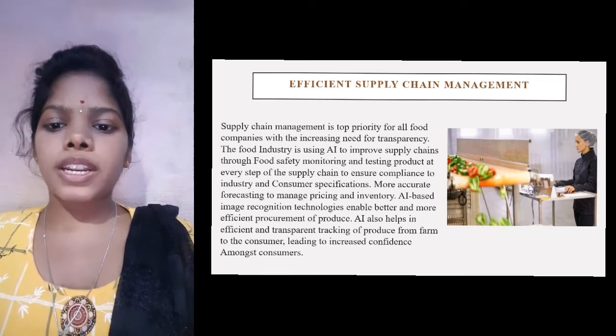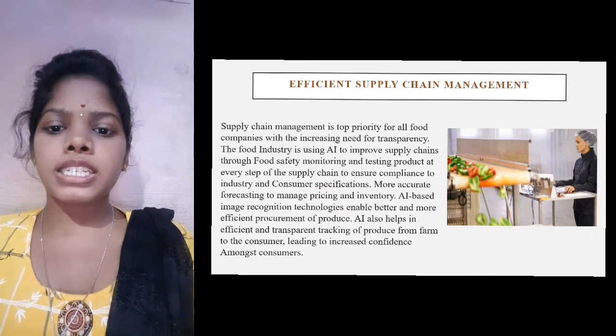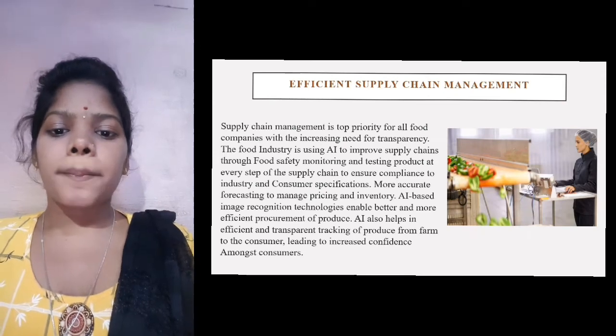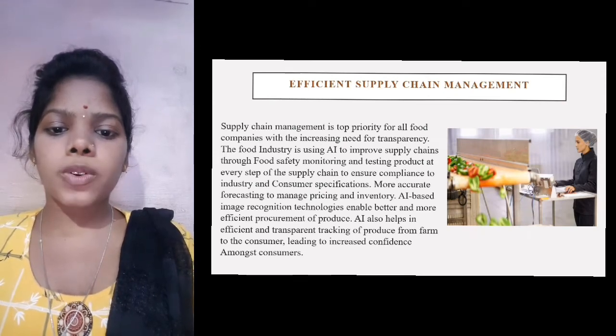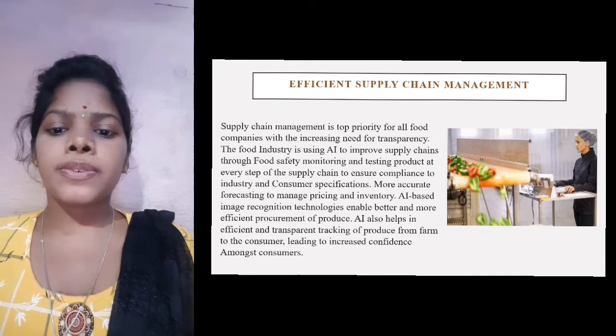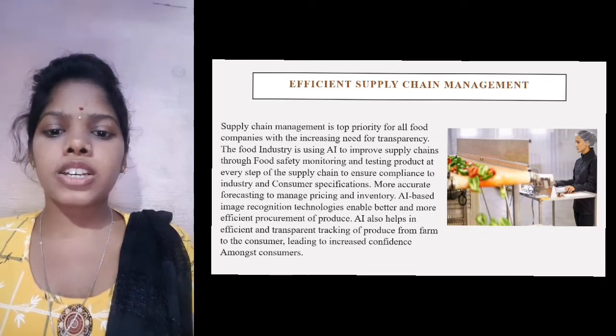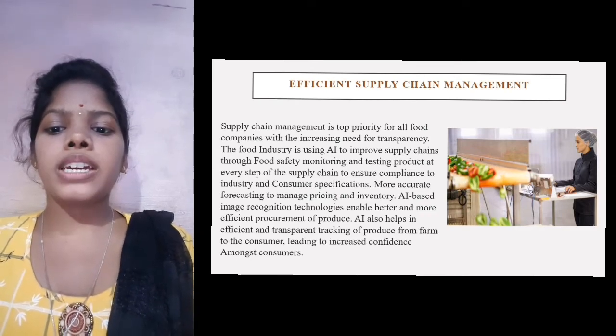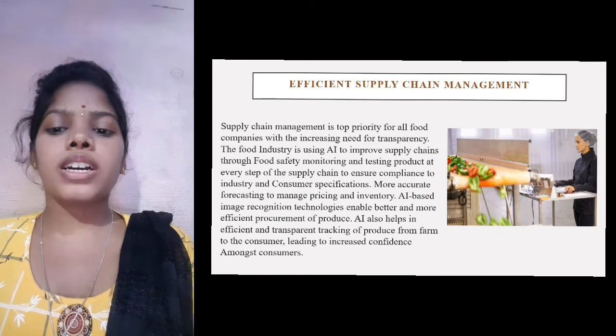It also provides the most accurate forecasting to manage pricing and inventory. AI based recognition technologies enable better and more efficient procurement of produce. AI also helps in efficient and transparent tracking of produce from the farm to consumer, leading to increased confidence among the consumer.